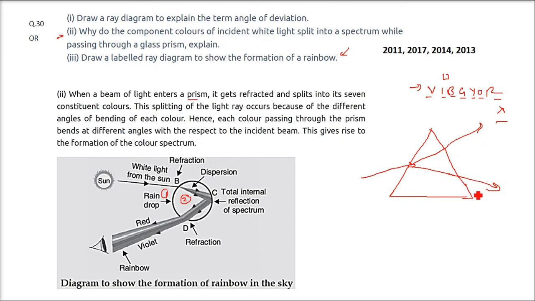The wavelength of the light depends on the value of refraction. Whichever bends more, and I can tell you that violet bends the most and red bends the least. Because these are all bending at different angles, we get from V to R, this is VIBGYOR.